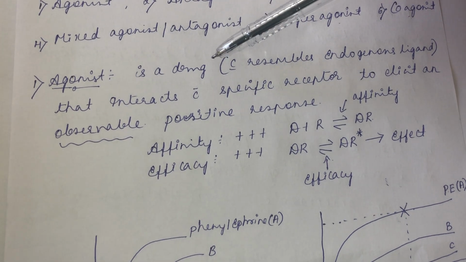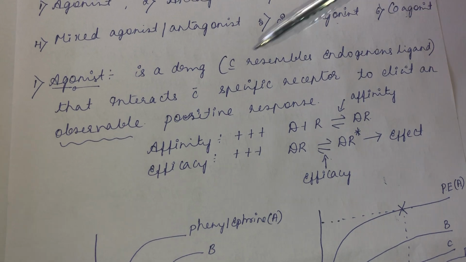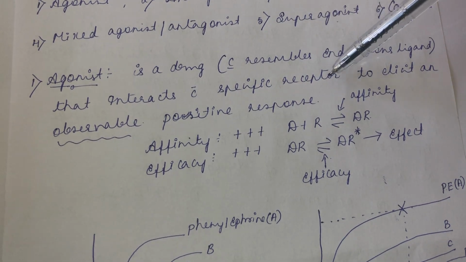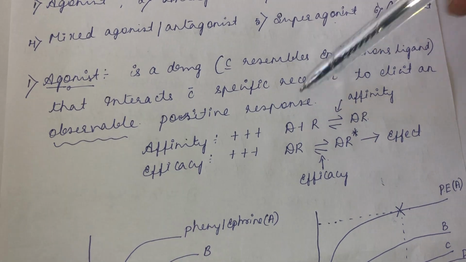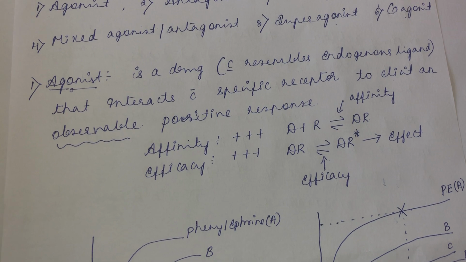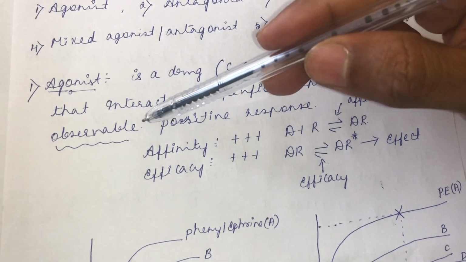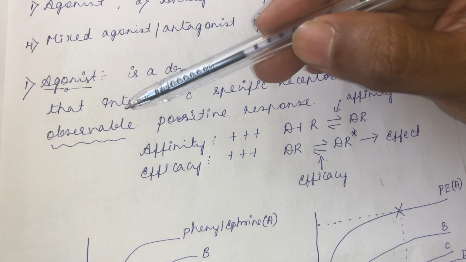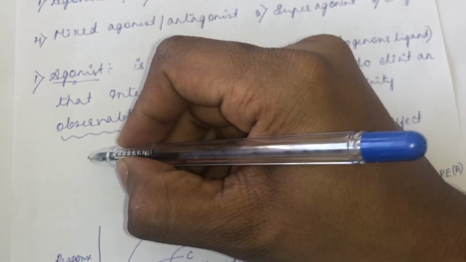An agonist is a drug which resembles the endogenous ligand and interacts with a specific receptor to elicit an observable positive response. An agonist is a drug that binds with the same receptor as that of the endogenous ligand, and it will elicit an observable positive response. What do you mean by observable positive response? For example, salivation.